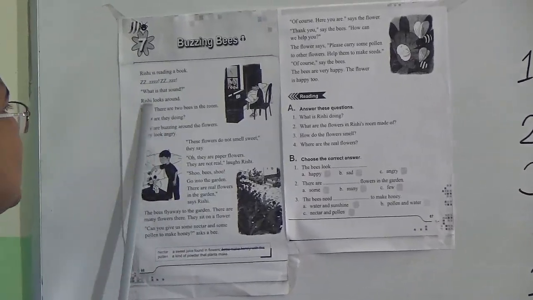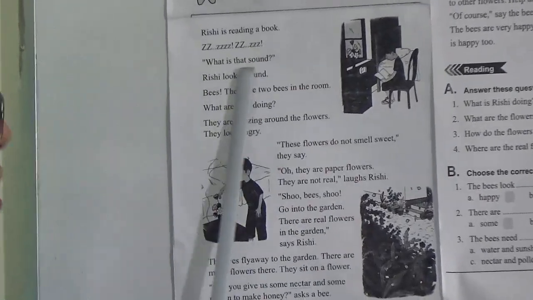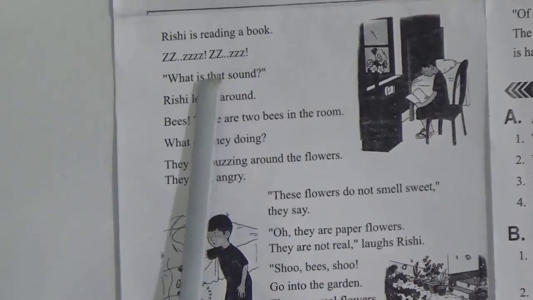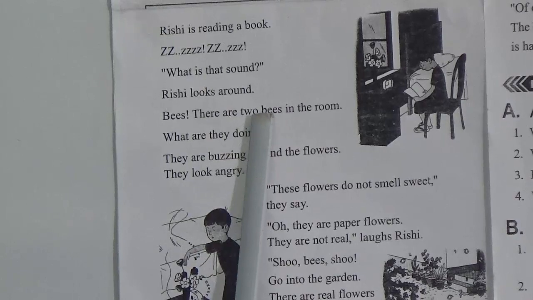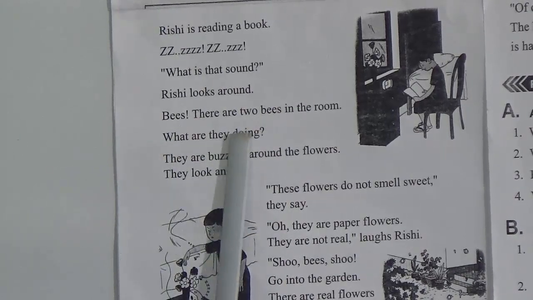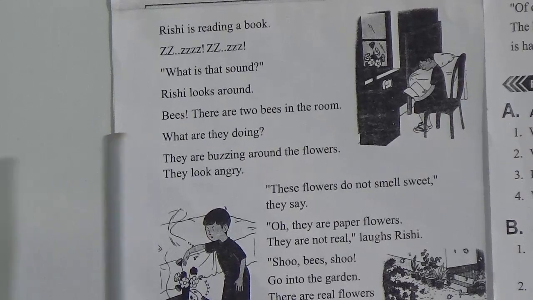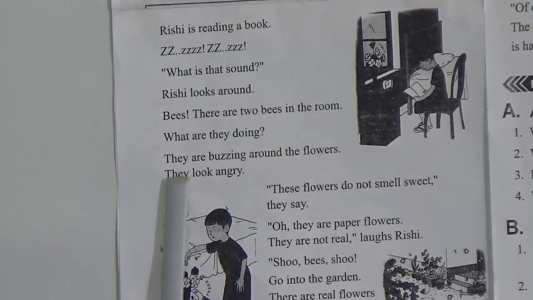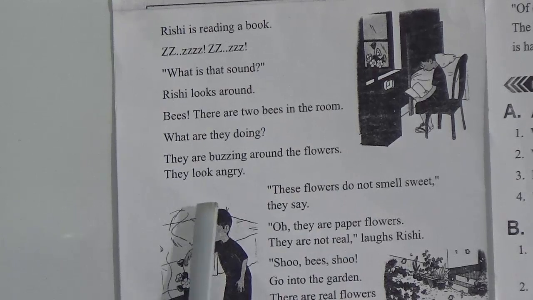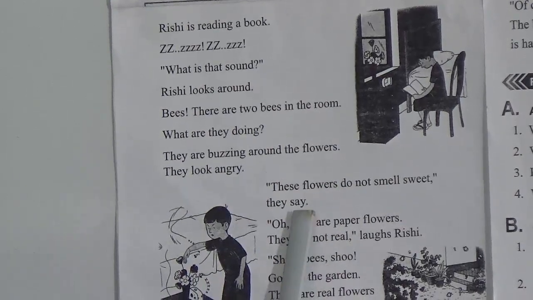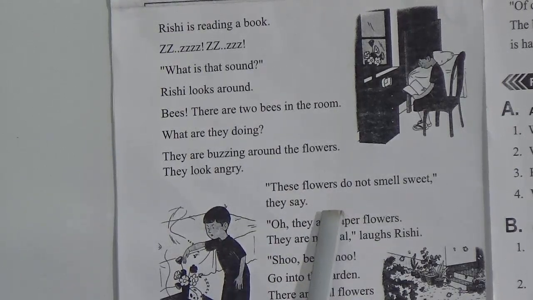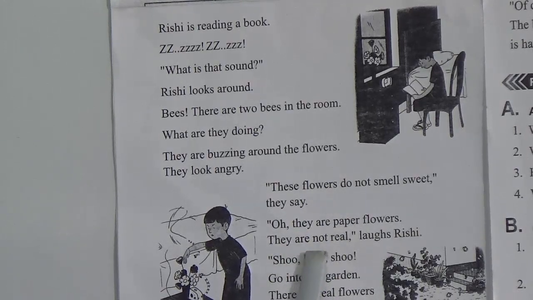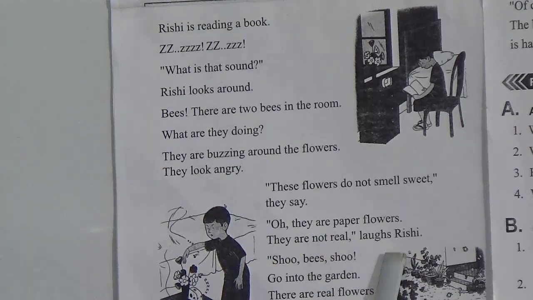Unit 7, Buzzing Bees. Rishi is reading a book. Zzz, there is a sound coming from somewhere. What is that sound? Rishi looks around. Bees. There are 2 bees in the room. How many bees? 2 bees. What are they doing? They are buzzing around the flowers. They look angry. These flowers do not smell sweet. They say, why do they not smell sweet? Oh, they are paper flowers. They are not real, says Rishi.